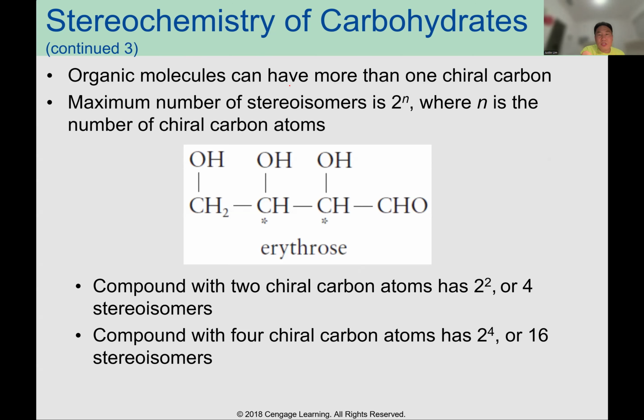Organic molecules can have more than one chiral carbon. The maximum number of stereoisomers is 2 to the n, where n is the number of chiral carbon atoms.